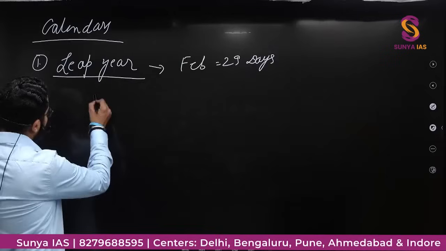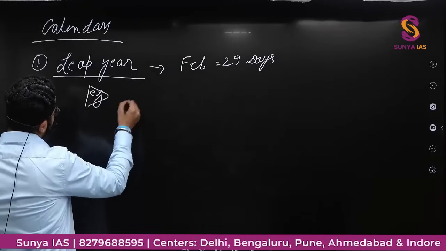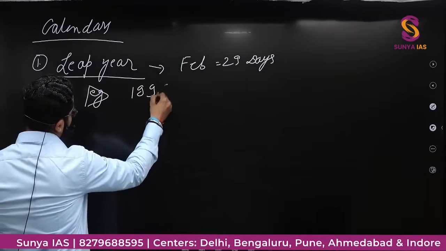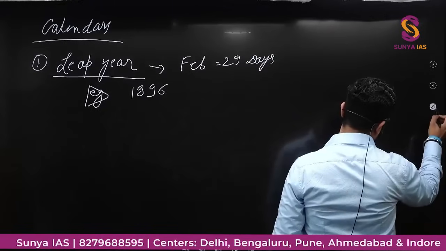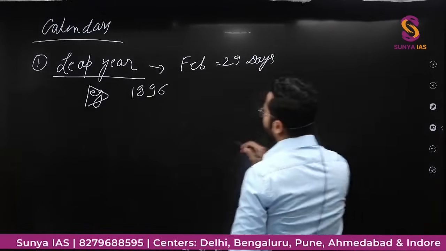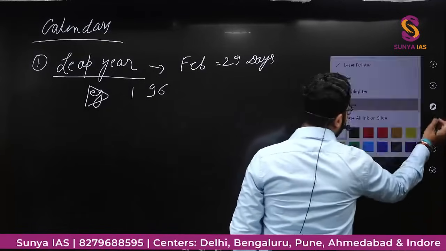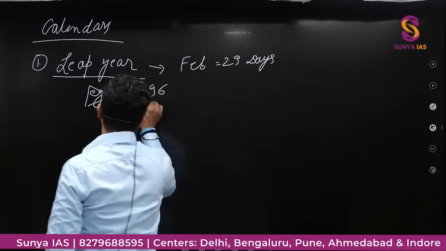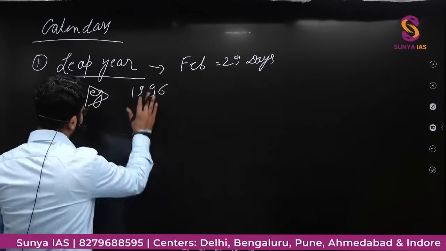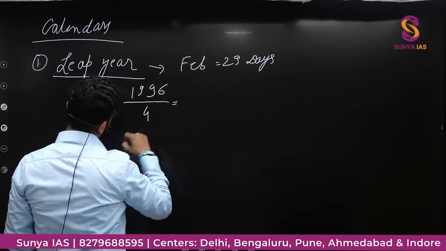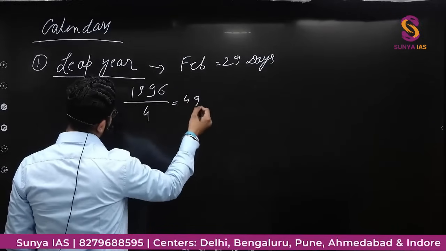So let's say, for example, I take the year 1996. 1996 leap year है कि नहीं? So what will we do to check? We'll divide this by 4. 499.